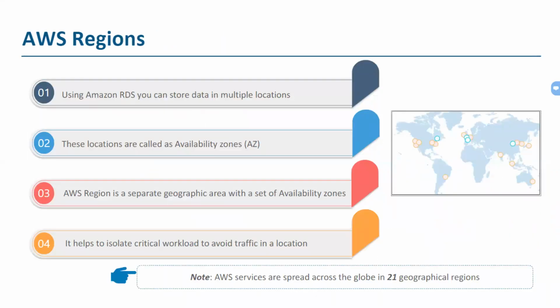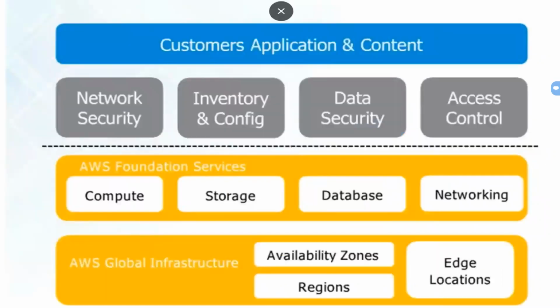This is another slide which talks about AWS regions. I'll be giving you an overview of the three-stage distribution of AWS infrastructure. What are the foundation services which AWS provides to its customers? What is compute as a component? What is storage as a component? What is database as a component? What is networking as a component? Why are these called foundation services? This will be covered in our curriculum.